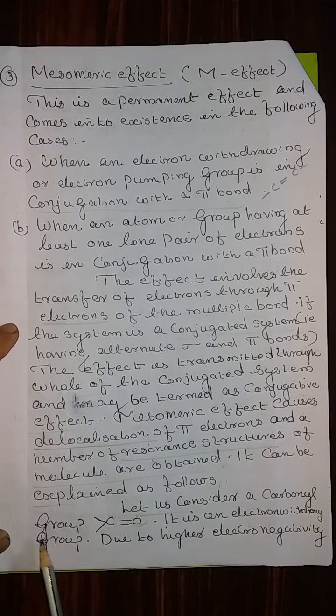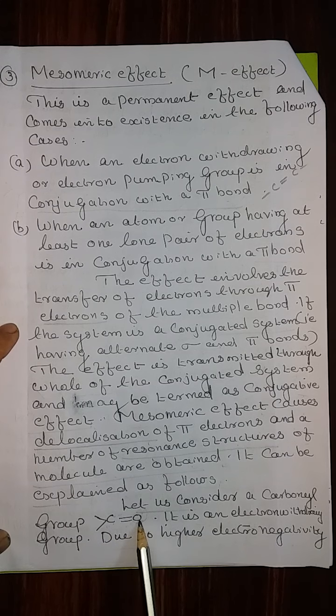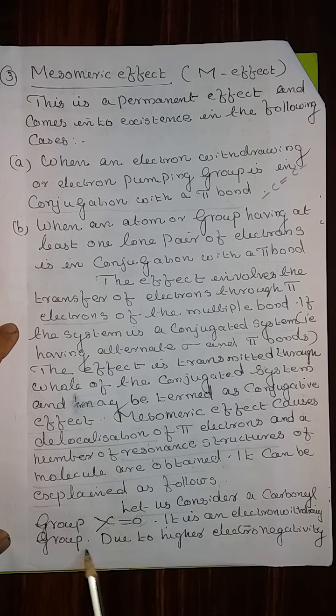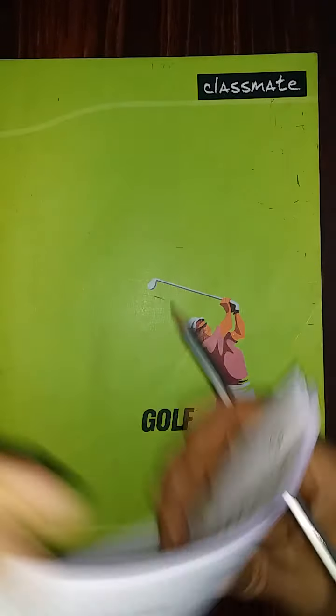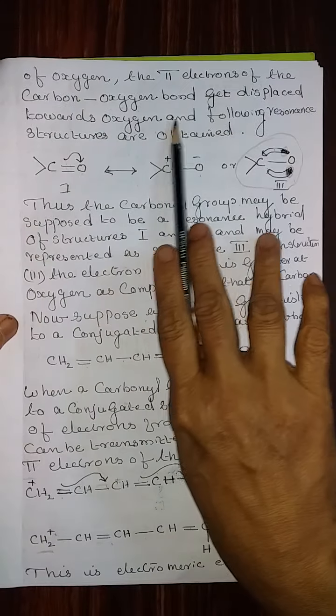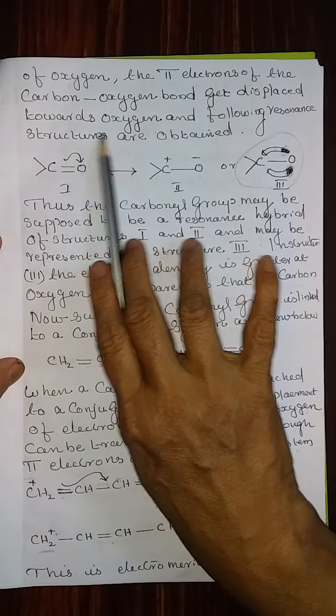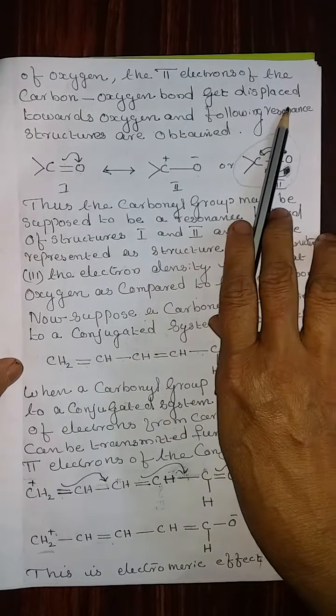Let us consider a carbonyl group, that is carbon, with two valencies satisfied by whatever the other groups are. Carbon double bond oxygen. It is an electron withdrawing group. That means oxygen is an electron withdrawing group. Due to the high electronegativity of oxygen, the pi electrons of the carbon-oxygen bond get displaced.